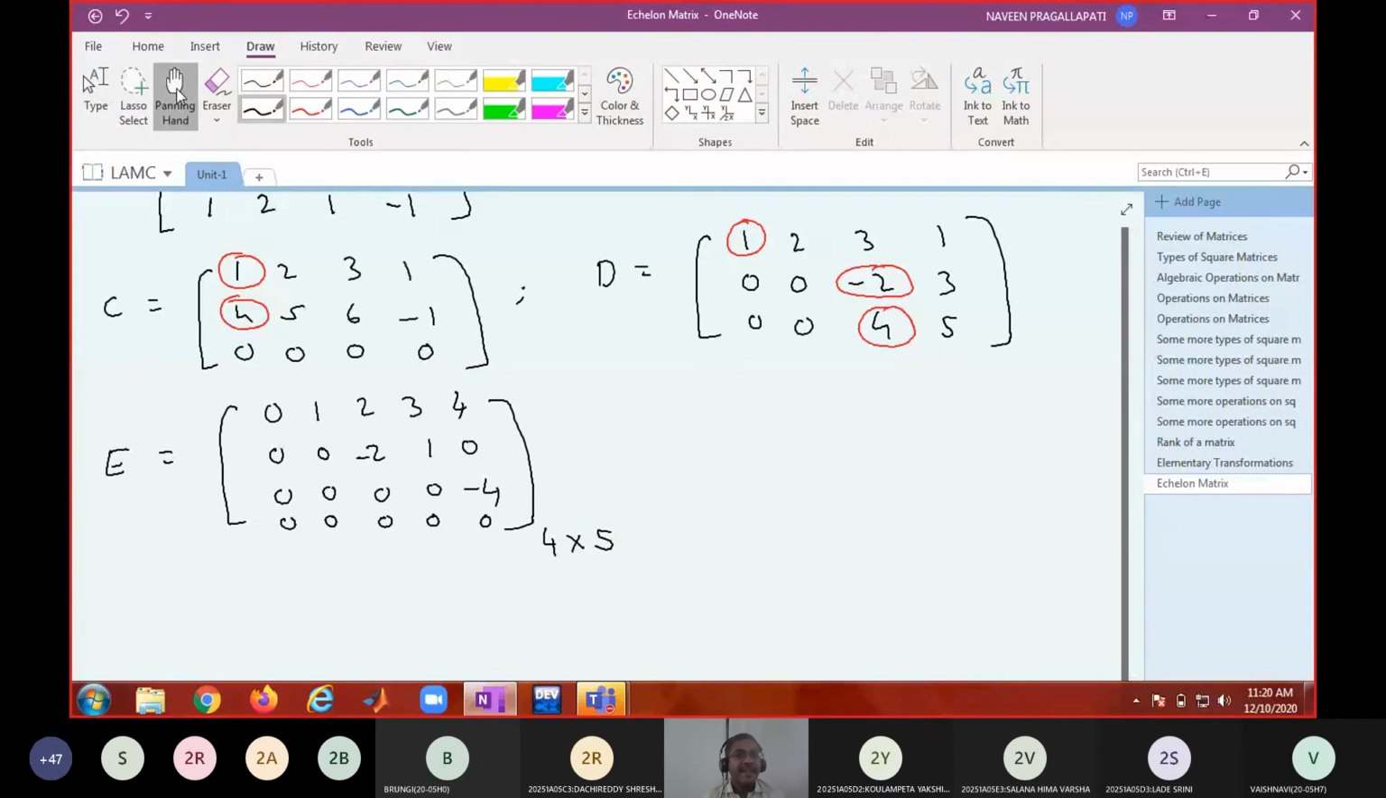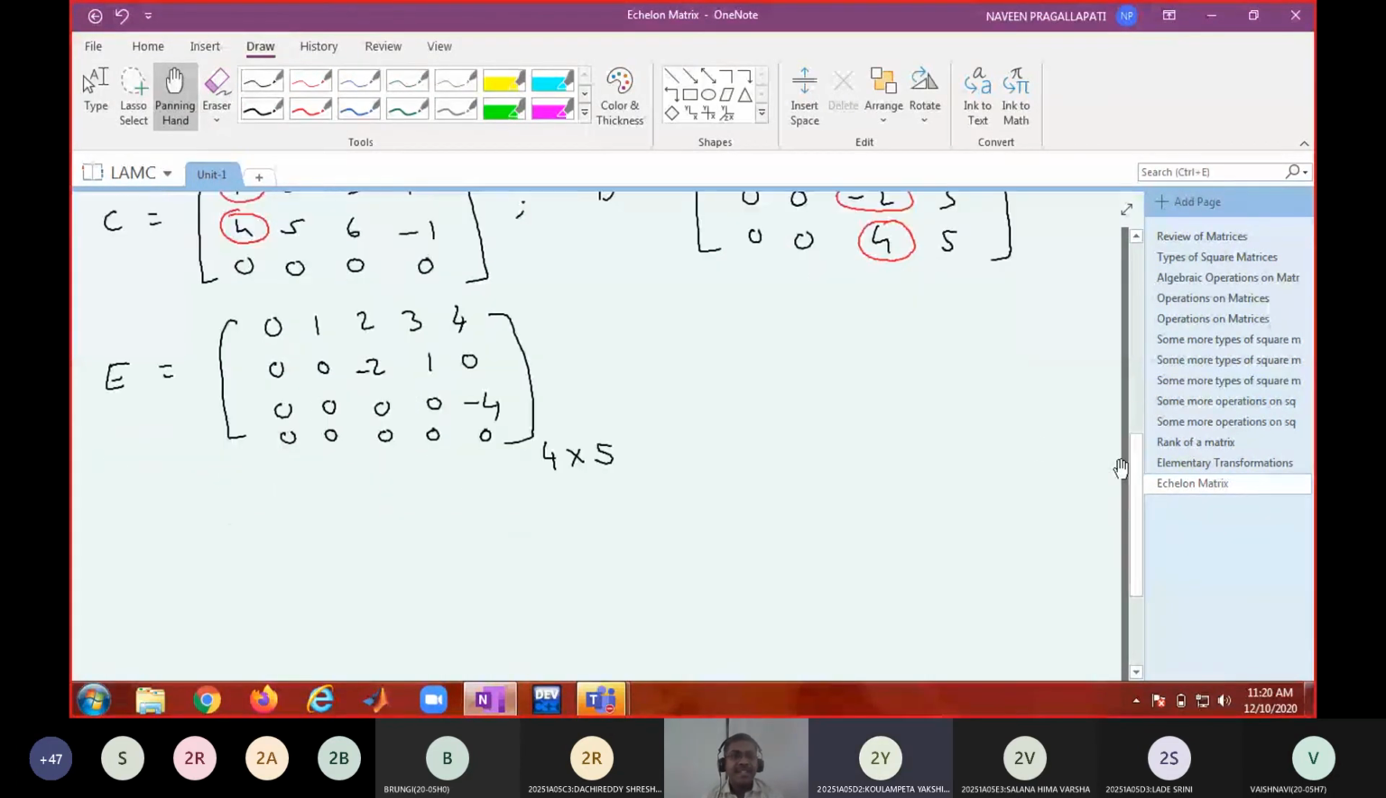Is the first condition satisfied? Yes, it is satisfied, because the zero row is there, and that is after all the non-zero rows. Therefore, the first condition is satisfied. Now identify the pivots: 1, minus 2, minus 4. Before 1, how many zeros are there? 1. Before minus 2? 2. Before minus 4? 4. Are these numbers of zeros increasing? 1 is less than 2, 2 is less than 4. So that's it. Therefore, this is an echelon matrix.